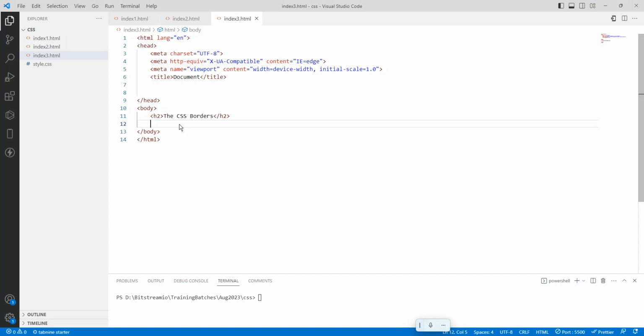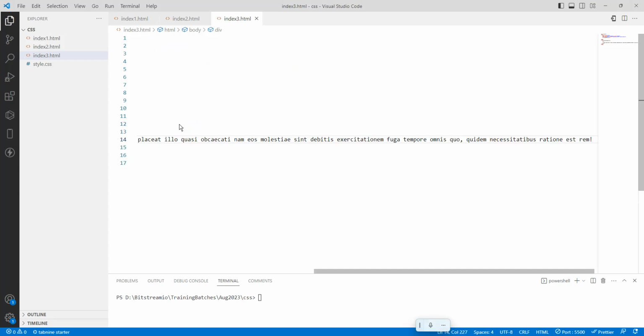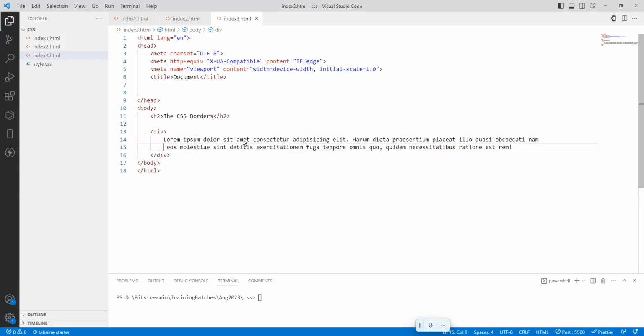Let me take one div element. Inside the div element, I want to add some dummy text. So what is a div? It is something like an H1, H2 tag. This is called a div. Inside a div, you can add a paragraph, image, audio, anything you can add. So this is a div.